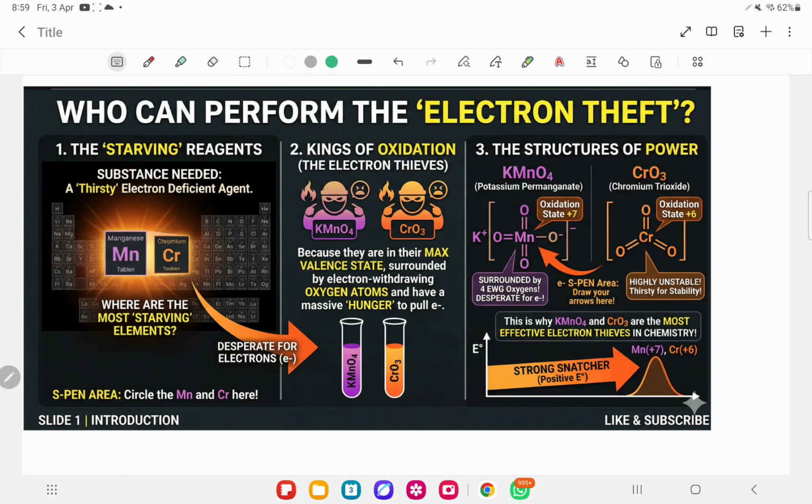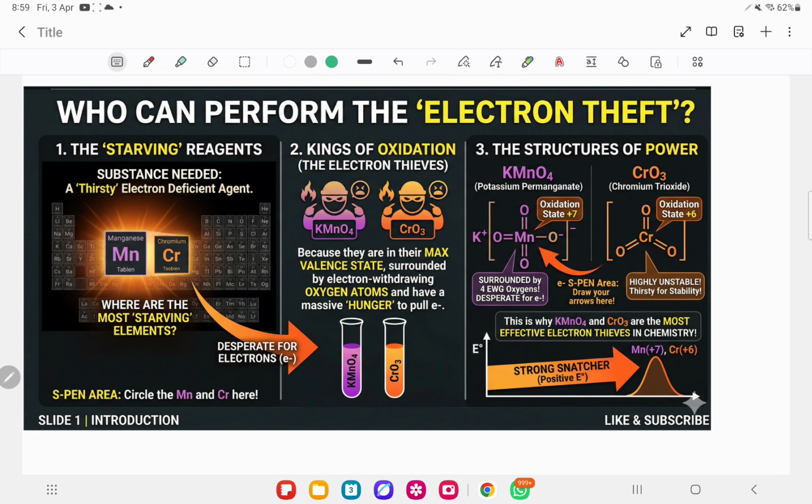We already studied variable valences at school level. So manganese and chromium can lose a maximum of how many electrons? Manganese is 4s2 3d5, so it has 7 electrons. It is ready to lose 7 electrons and converts to Mn+7, and chromium loses 6 electrons, Cr+6.